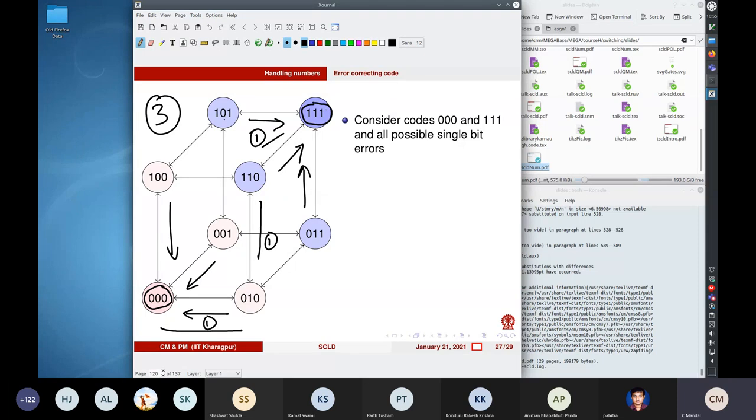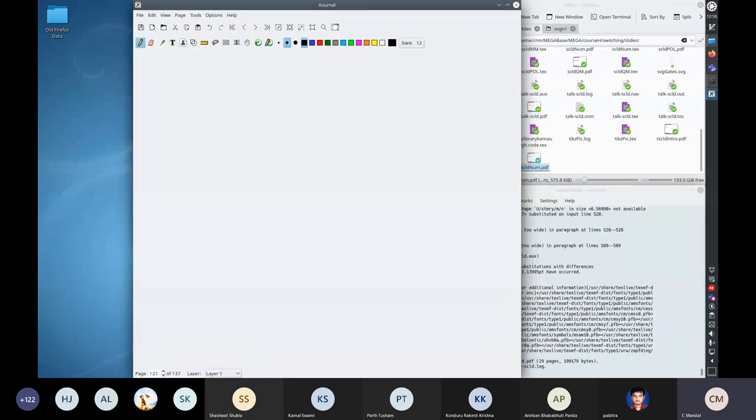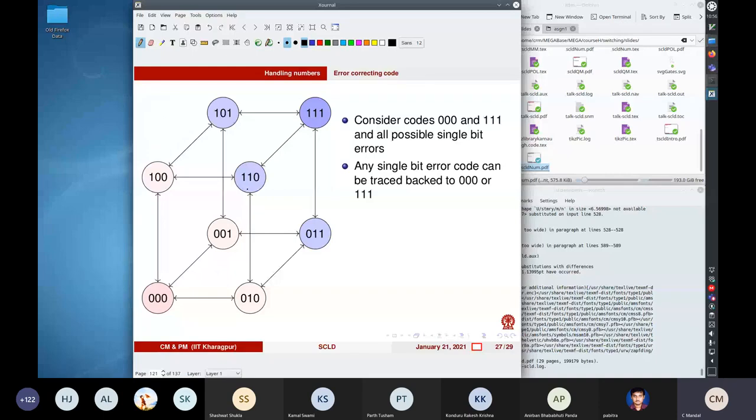So there is no intersection of the erroneous codes. The erroneous codes remain disjoint. So it is possible, you don't lose information. You have adequate information to go back to the original code.